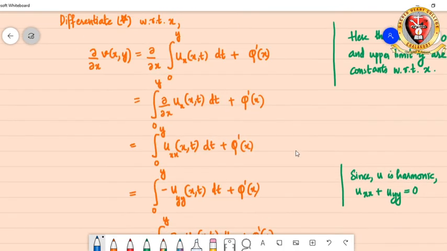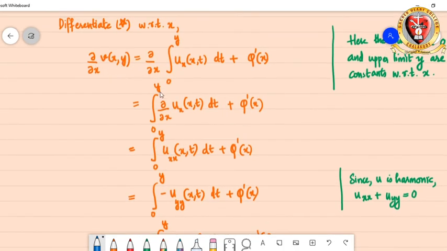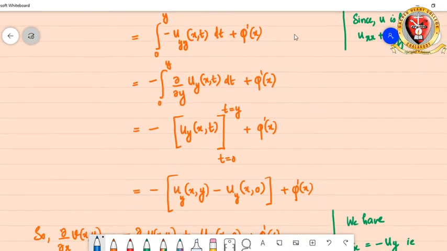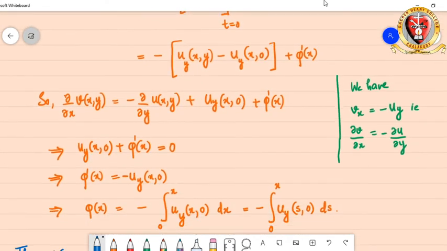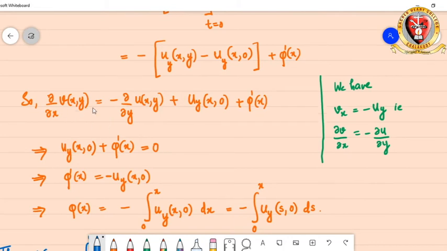Where did we start with? We started with dou by dou x of v of xy in the LHS. So to summarize, what we got now is dou by dou x of v of xy is equal to minus dou by dou y of u of xy, plus uy of x comma 0 plus phi dash of x. But we assume that they are satisfying the second CR equation, which said Vx is equal to minus uy, right?